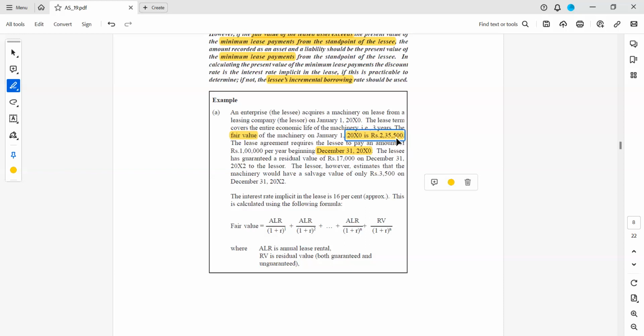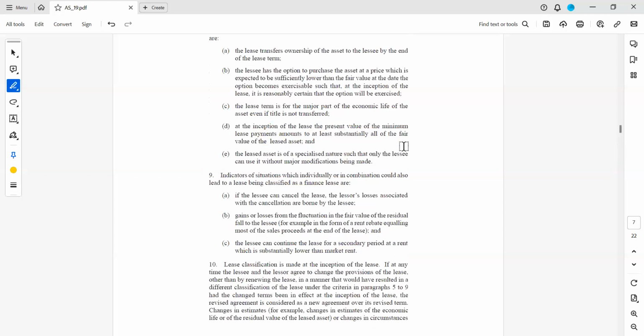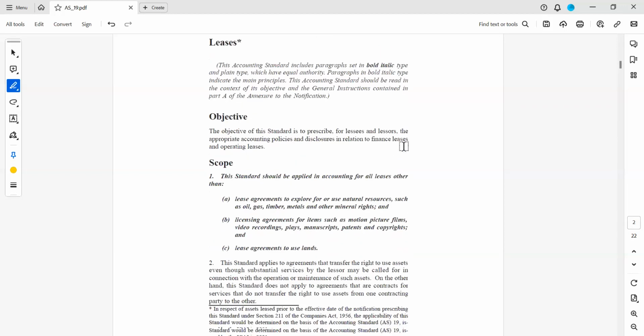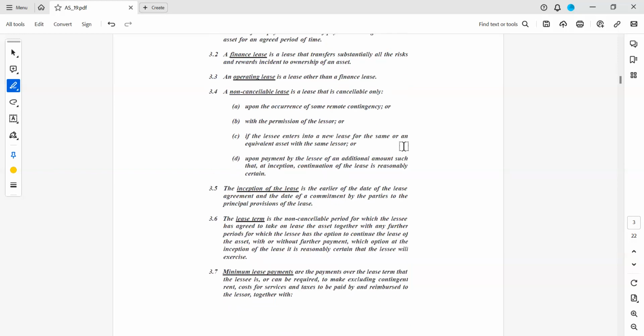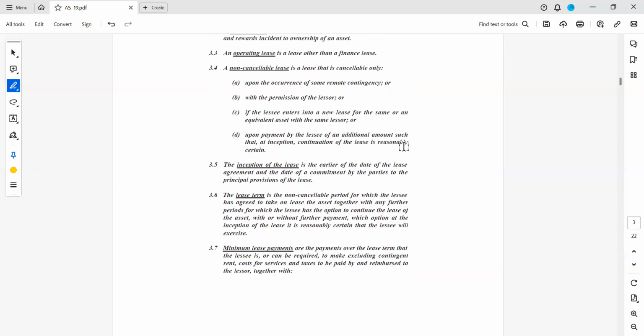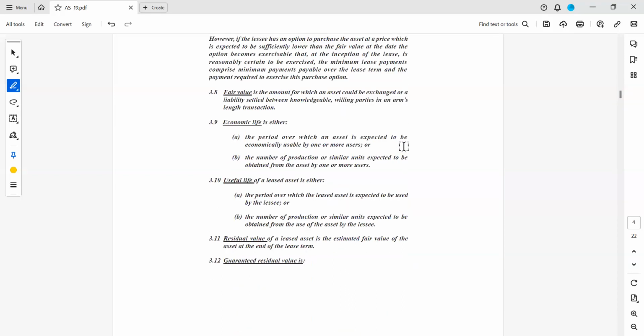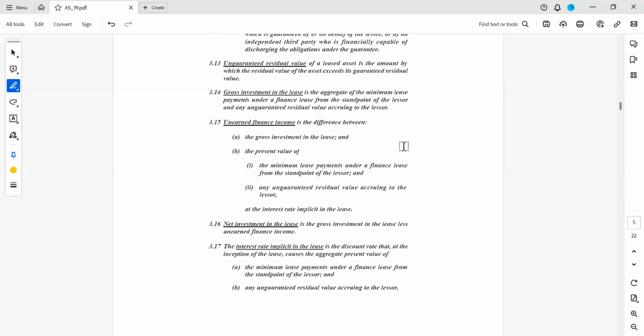The fair market value is 2,35,500. The lessee has guaranteed a residual value. I am not going into definitions because there are many definitions. I am only telling whichever is applicable, so it is easy to understand. If I keep telling each and every point in the standard, then we will not be able to complete it in the timeline we have decided.